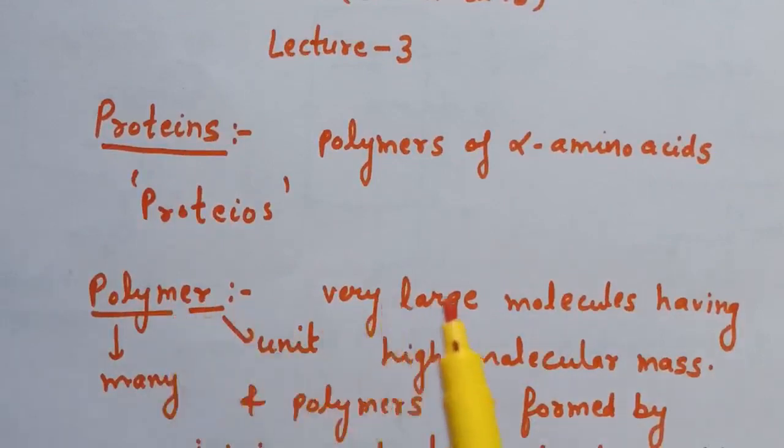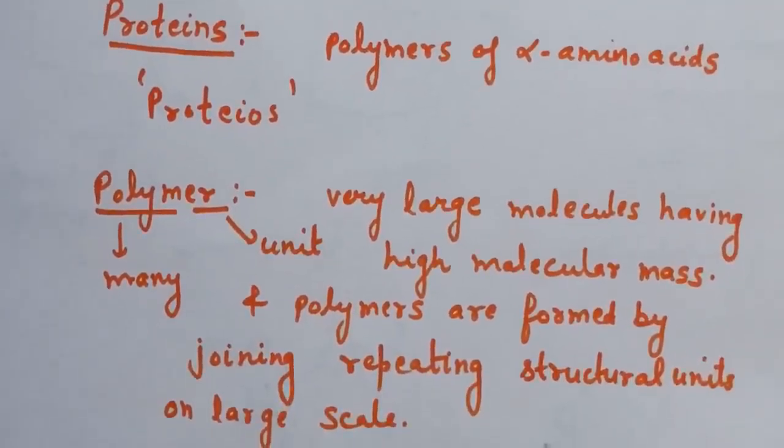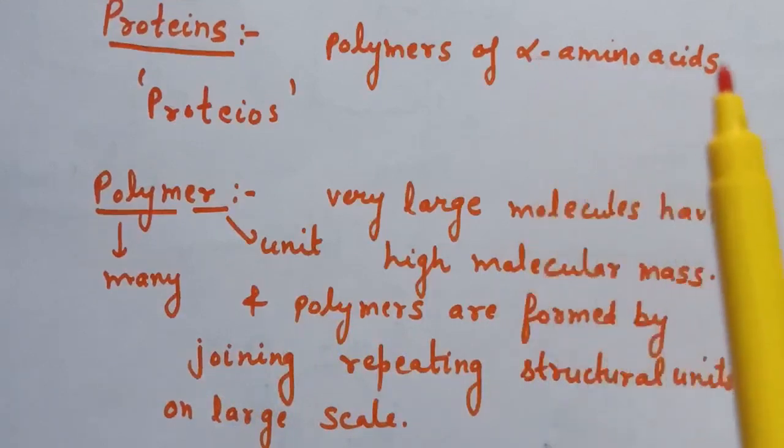Polymers are very large molecules having high molecular mass, and these are formed by joining repeating structural units on large scale. Now next term is alpha amino acids.